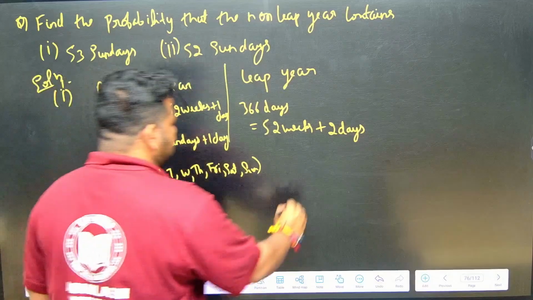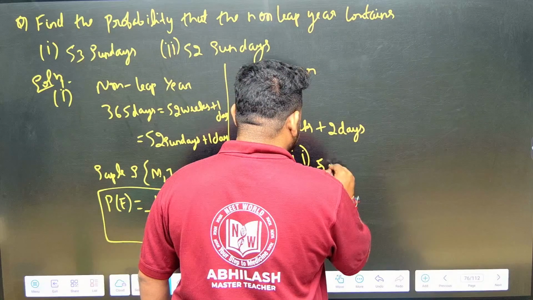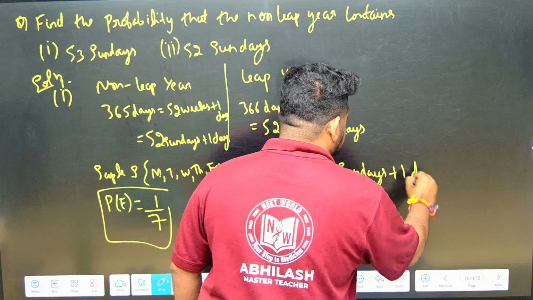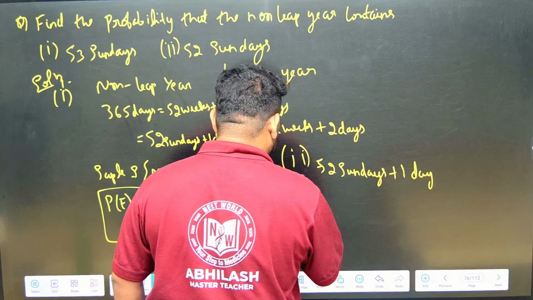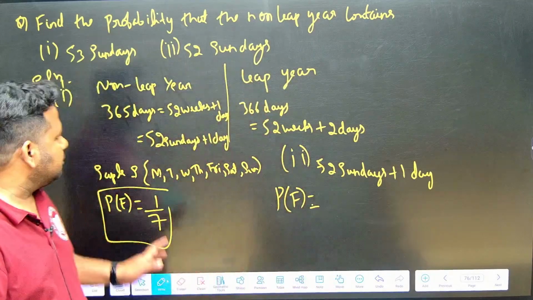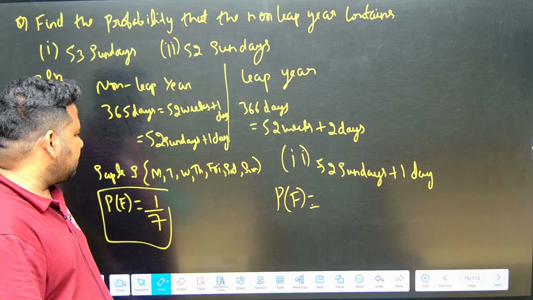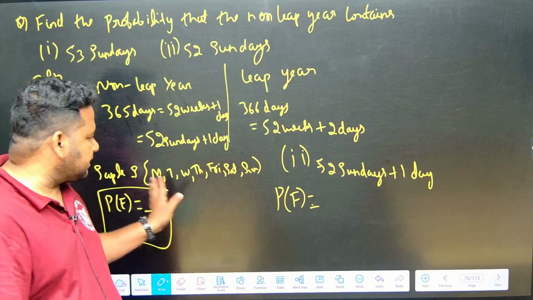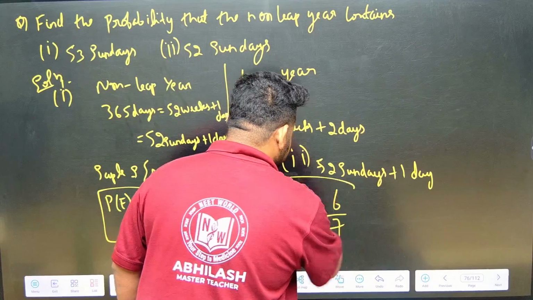Now, let us talk about 2. We are having again 52 Sundays plus 1 day. Now let us talk about the probability of F, getting only 52 Sundays. This one day is there. Out of this one day, we have to get Monday, Tuesday, Wednesday, Thursday, Friday or Saturday, but not Sunday. That means how many days are there? 6 out of 7 days. That is 6 by 7.